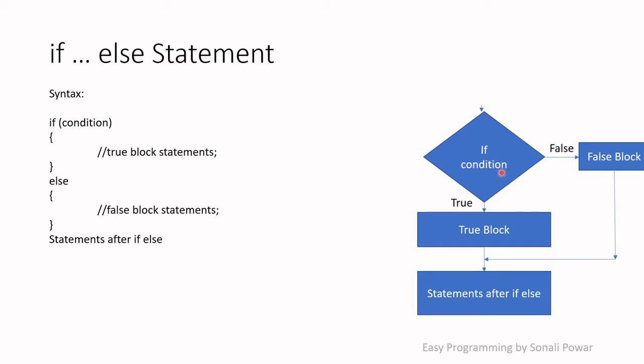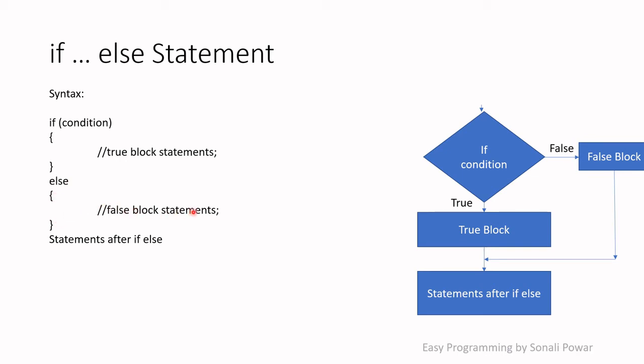So how do we write the if else statement in the C language? This is the syntax. Write down if, and in the simple bracket write down the condition. Within the curly opening and closing brackets, write down the true block statements which you want to execute when the condition is true. And if the condition is false, write down the statements you want to execute into the else block. So write down else, which is the keyword, and after that within the curly brackets,